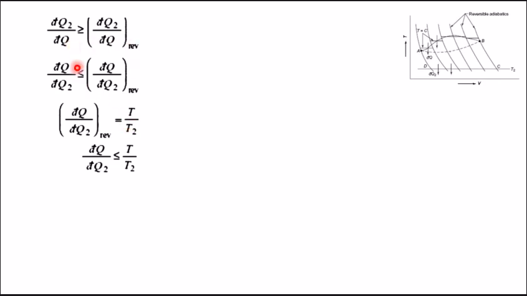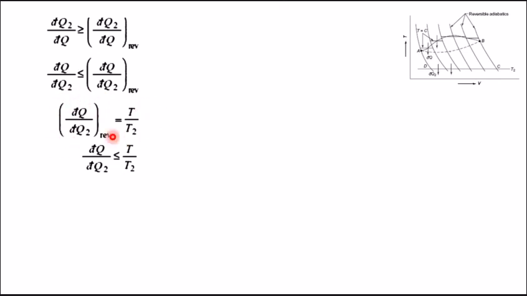In this mathematical step, we move dq to this side and divide by dq2, so dq upon dq2 is less than or equal to dq upon dq2 reversible. Now for a reversible process, dq by dq2 we can write as T by T2. This is the equation we get from the thermodynamic temperature scale.